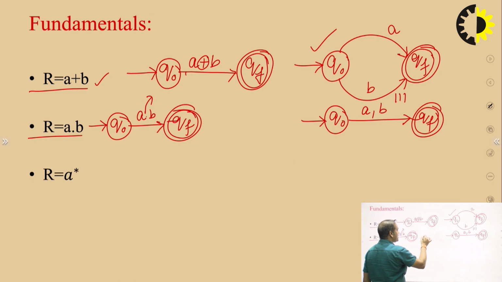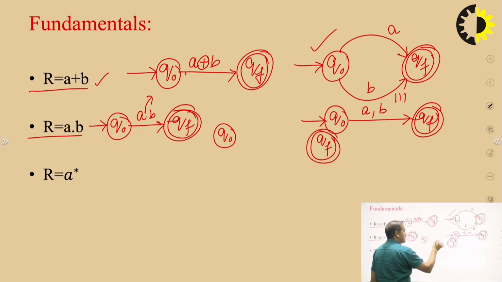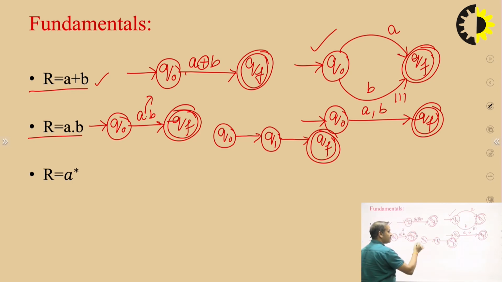So we have to take Q0 as an initial state, QF as a final state, and there is also a next state between Q0 and QF. Here Q0 to Q1, here Q1 to QF. Q0 is the initial state, so we mark an entering arrow, here A and here B. This is the diagram of R = A.B.